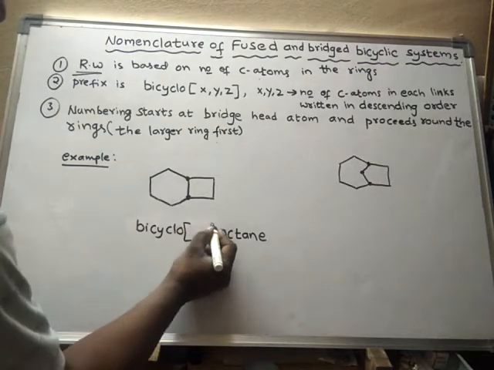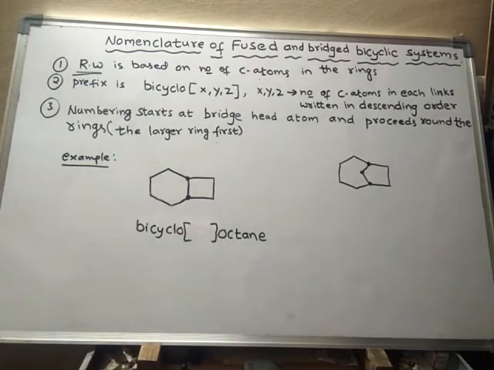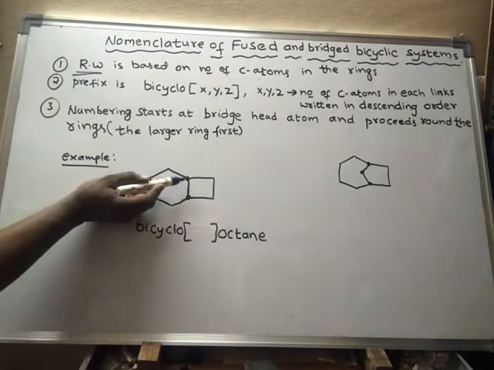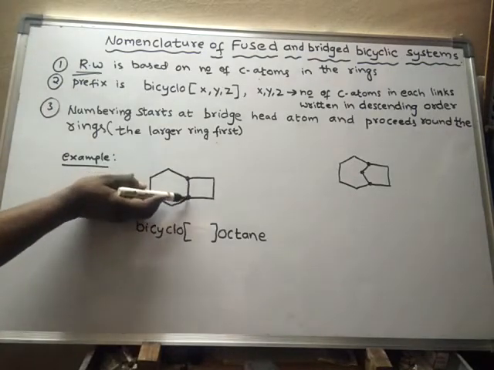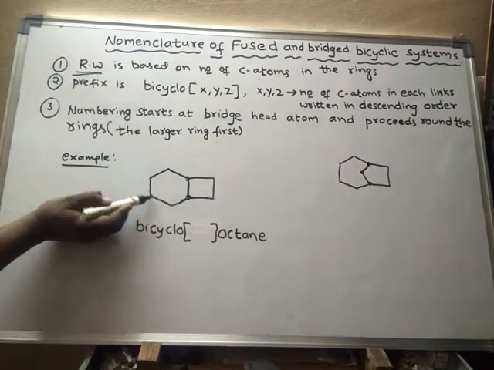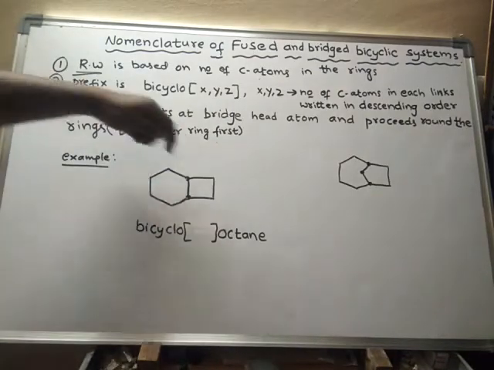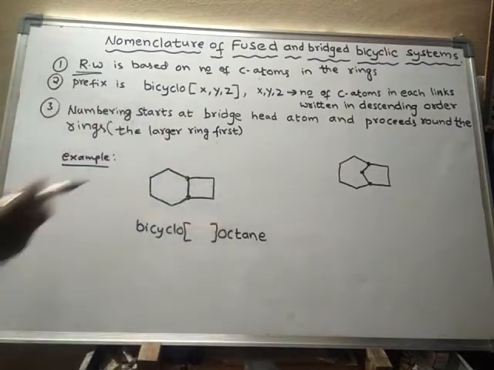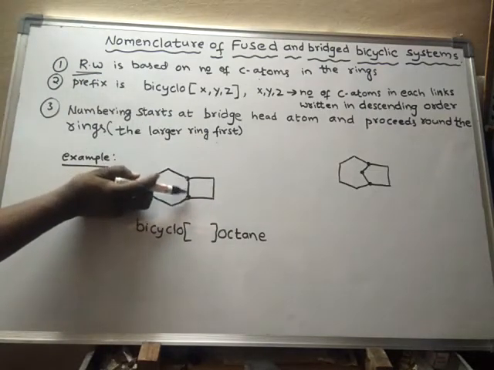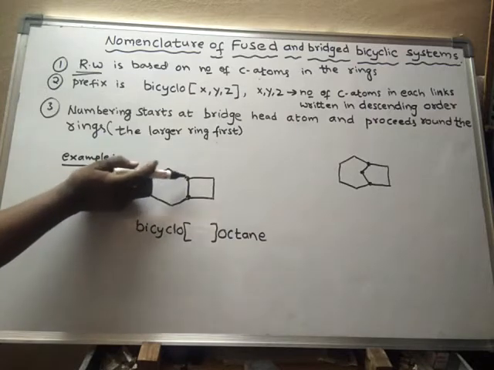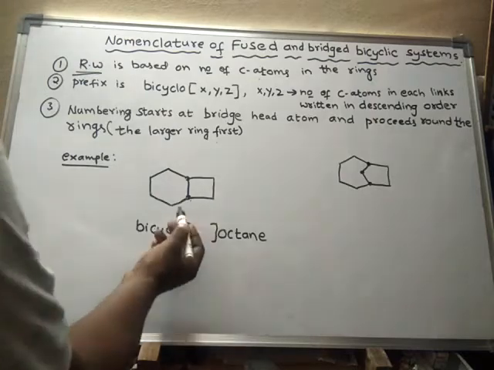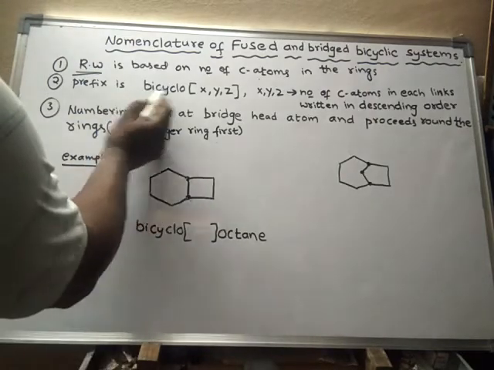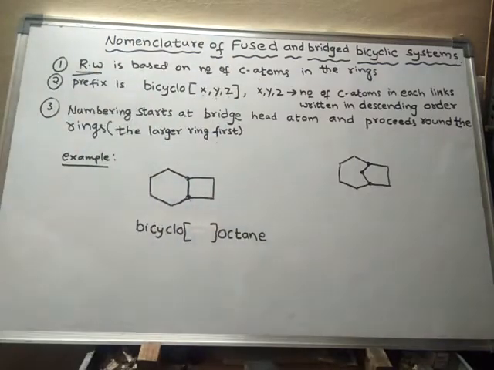Bicyclo. In the bracket, we have to write the total number of links. Look here. This is one link. That means these two carbon atoms are connected by this one link, this is another link, and this is the third link. So how many links are there? 1, 2, 3 links are there. So we have to write 3 links. So bicyclo, link 1, link 2, link 3.